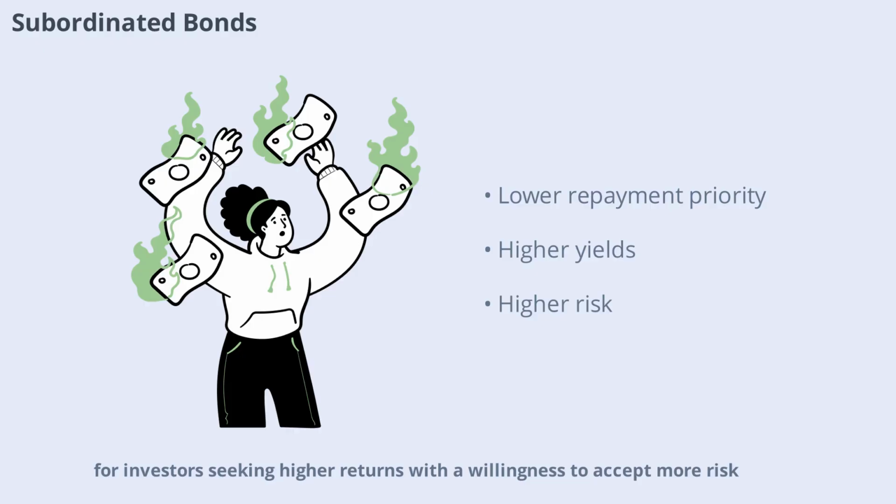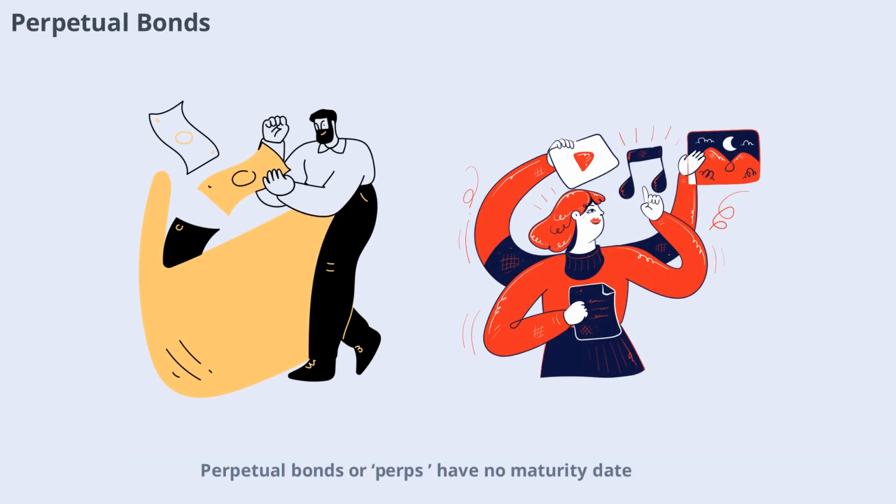to accept more risk. Perpetual bonds, or PERPs, have no maturity date. They pay interest indefinitely, making them similar to preferred stock. These bonds are rare and are usually issued by financial institutions. While they can provide a steady stream of income, the lack of a maturity date means investors may never get their principal back, so it's important to weigh the pros and cons before investing.